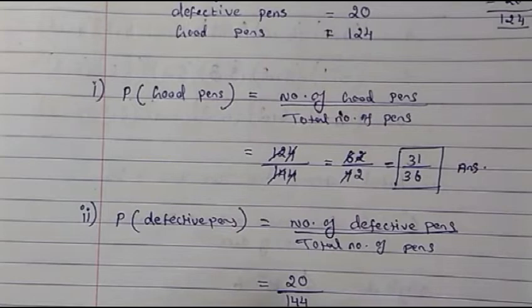Now we can further simplify with table 2. 20 divided by 2 is 10, and 144 divided by 2 is 72. Now further we can simplify this: 10 divided by 2 is 5, and 72 divided by 2 is 36. So 5 by 36 will be our answer.